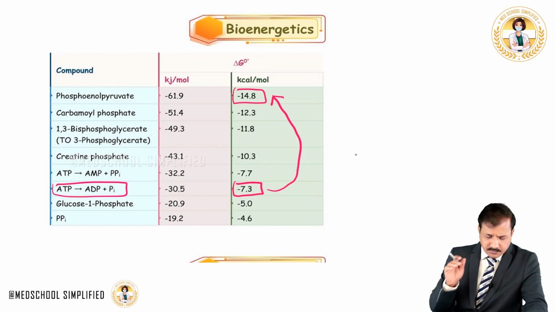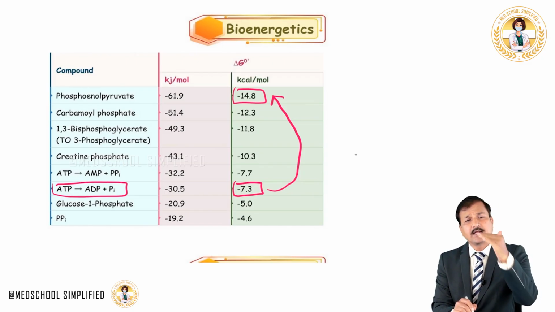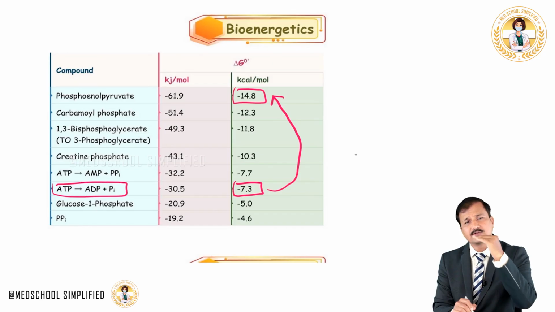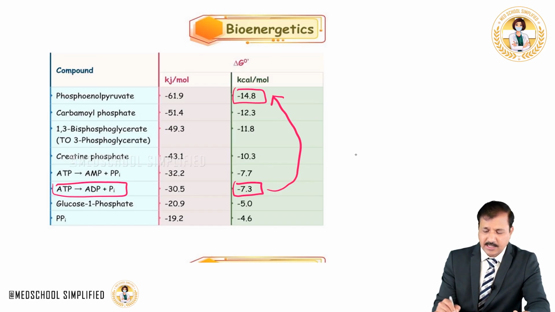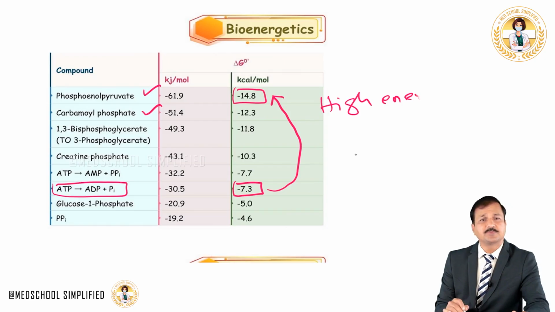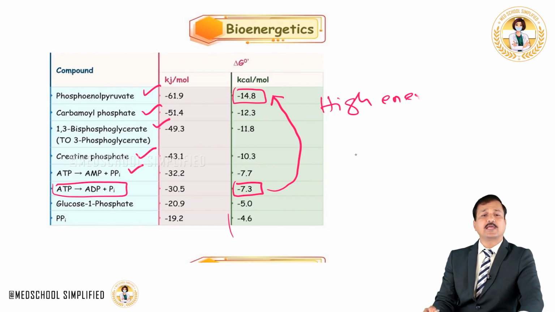So any molecule that gives energy more than that of ATP, including ATP, is referred to as a high energy molecule. That means we have phosphoenol pyruvate, carbamyl phosphate, 1,3-bisphosphoglycerate, creatine phosphate, and breakdown of ATP into AMP.